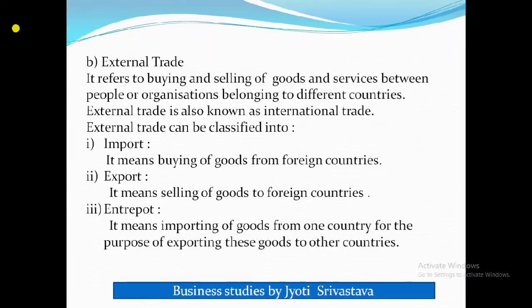Suppose some Indian company imports goods from, say, Australia, to export it to some company in, say, Nepal. So what are they doing? They are first importing it for further exporting. Clear? So student, here I end this video of trade, and in the next video we are going to cover auxiliaries to trade.